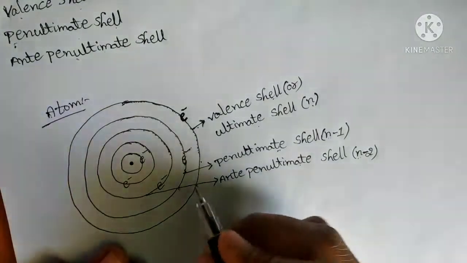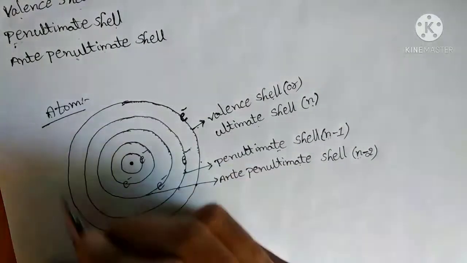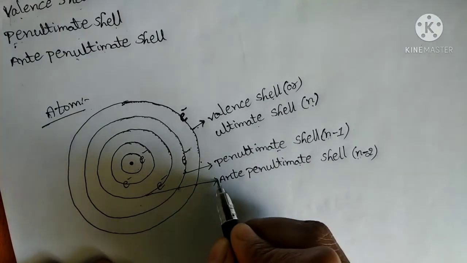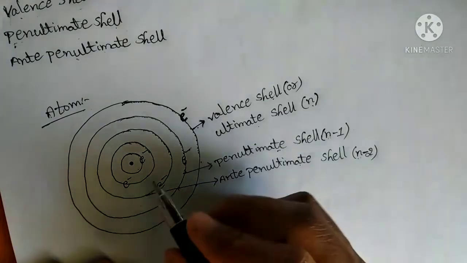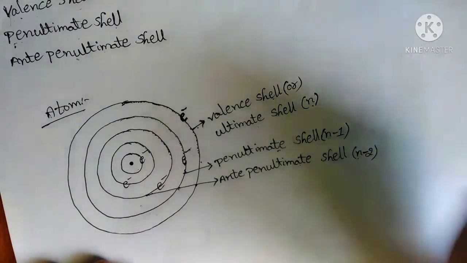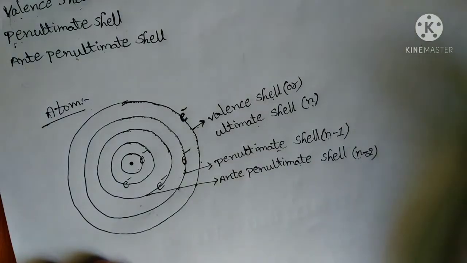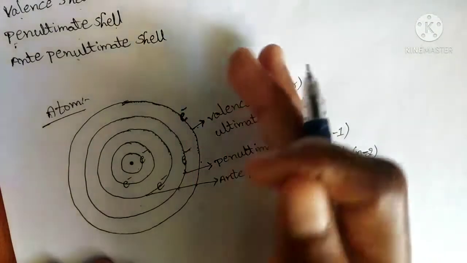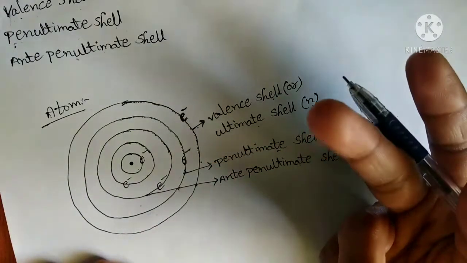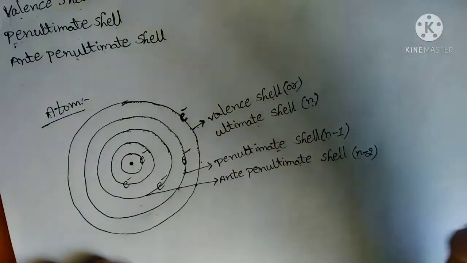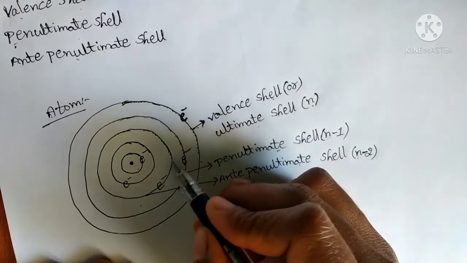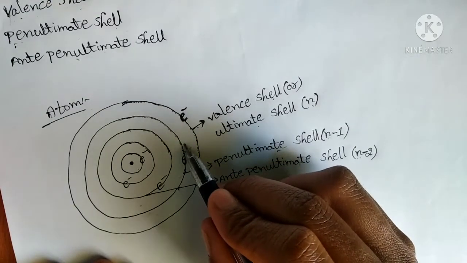Now, if you observe this diagram, two more shells are there before the anti-penultimate shell. What are the names of these shells? These shells have no name. Only the outer three shells have names. There may be two, three, four, or five shells, but only the last three shells have names: the last, the last but one, and the one before that.